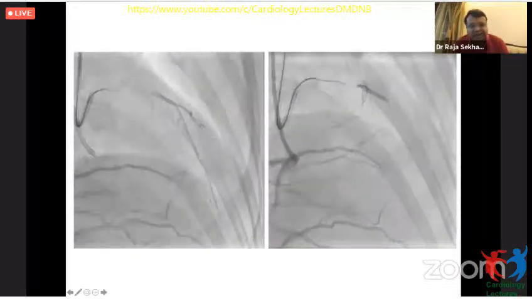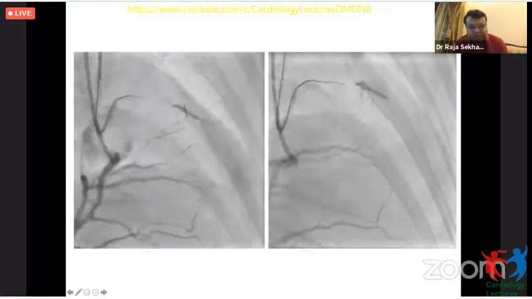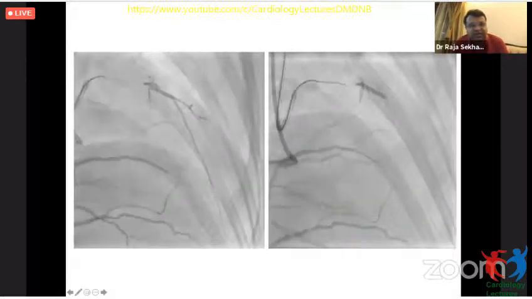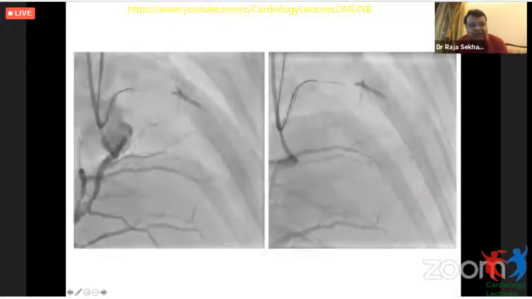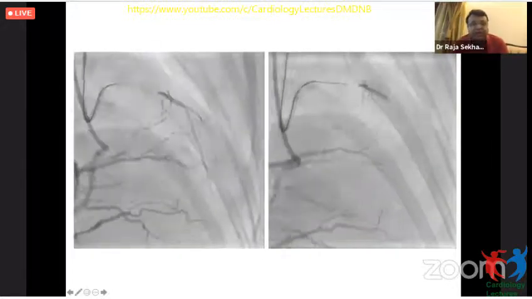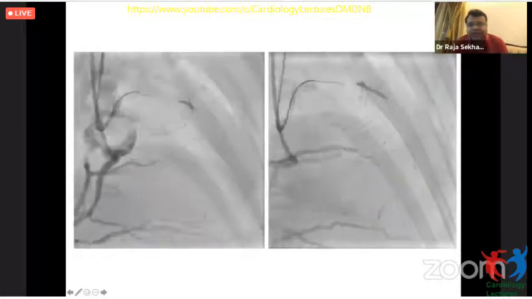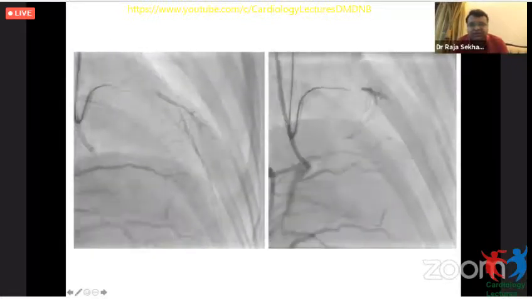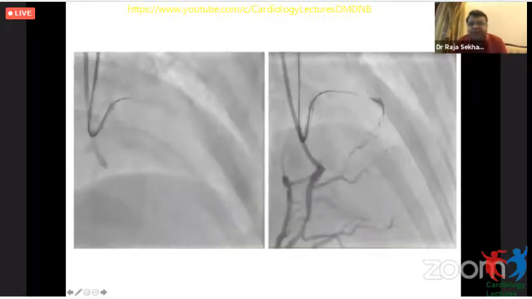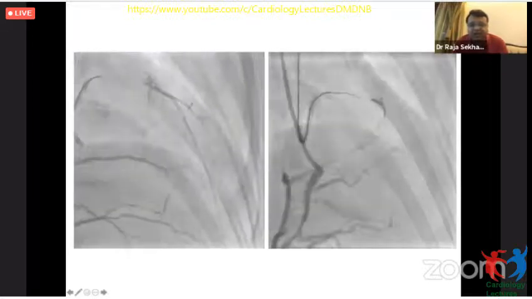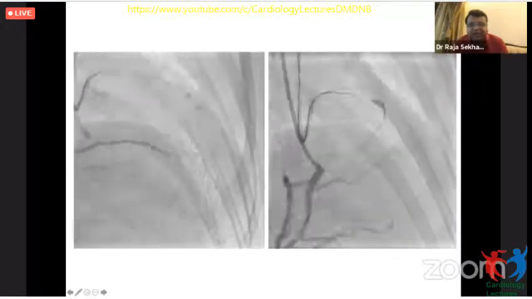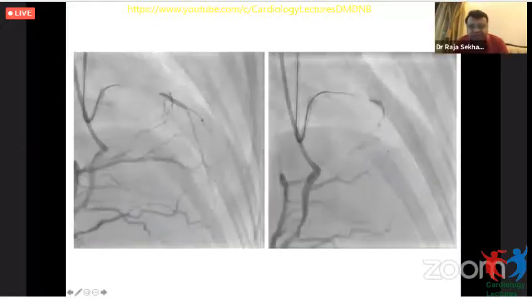We started an antegrade approach through the EBU guiding catheter with a Corsair microcatheter. We started with a Gaia Second guide wire, which didn't progress much and had to be upgraded to a Conquest Pro 12 guide wire, which made reasonably good progress and was about to pierce the distal cap of the CTO segment when all of a sudden she became a little agitated, had a lot of vomiting, retching, and was practically sitting up on the table.